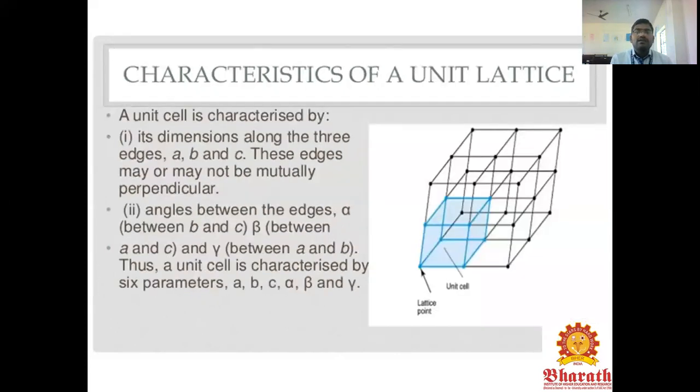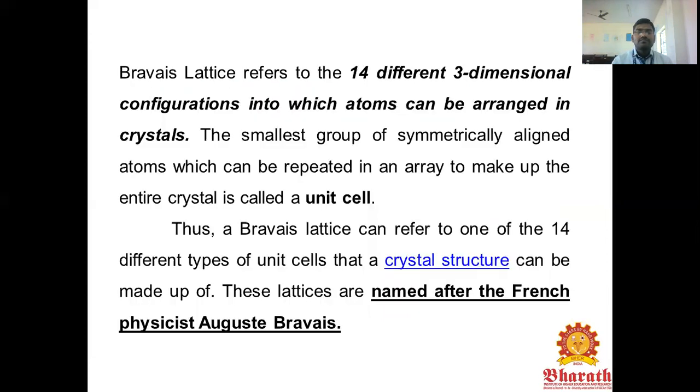The next one is the characteristics of the unit cell. How will you characterize the unit cell? It is characterized by three dimensions along the three edges: a, b, c. The edges may not be mutually perpendicular. The angles between the edges are alpha between b and c, beta between a and c, gamma between a and b. Thus, the unit cell is characterized by 6 parameters: a, b, c, alpha, beta, and gamma.